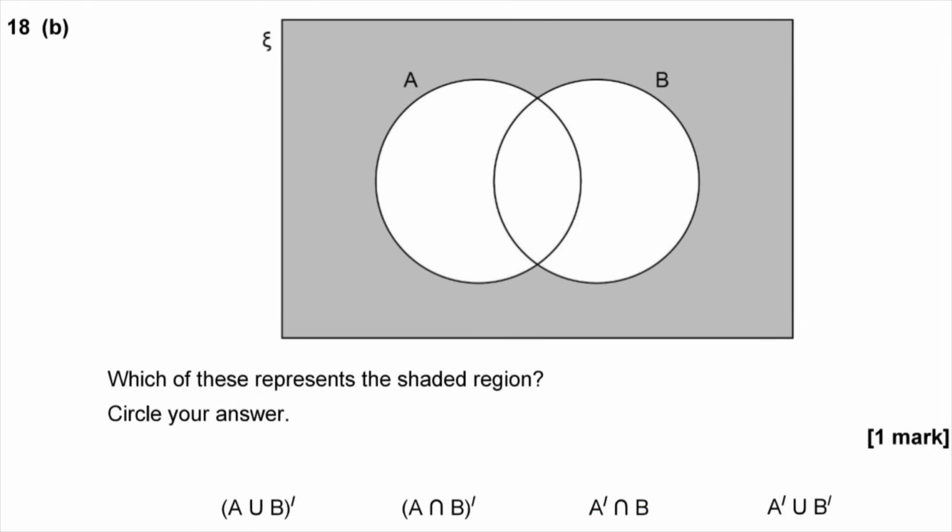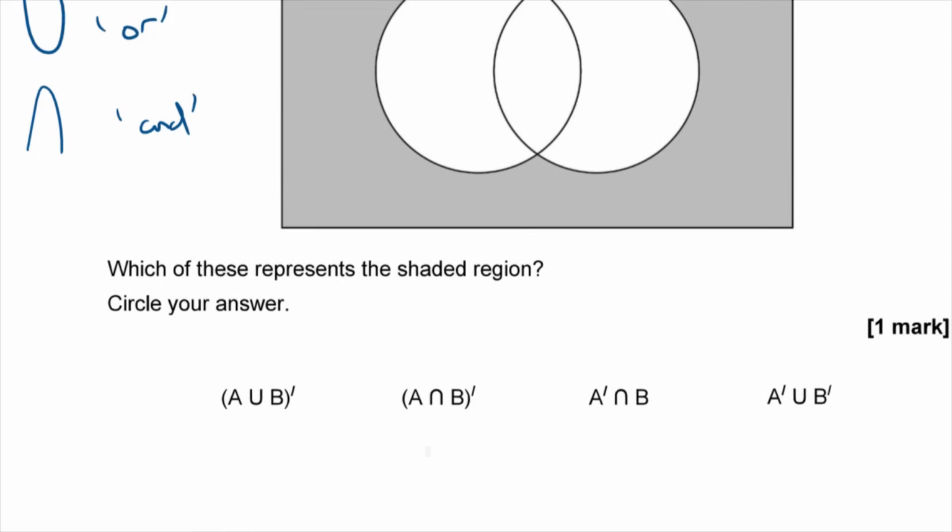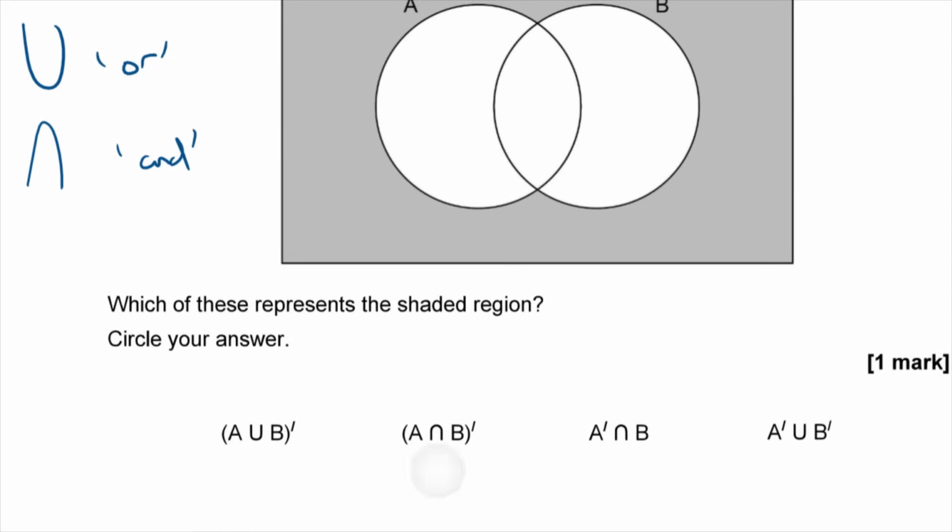In question 18b, I've been given another region on the same diagram, and again I need to find the correct set notation to use here. Now remember what I was saying earlier, that union is the same thing as or, and intersect is the same thing as and. Maybe that helps. So let's see if we can decode what some of these things that I've written down here. What is A union B? Well, A union B is the intersect of...